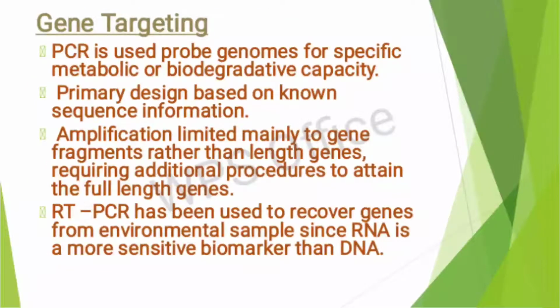The next methodology is gene targeting. PCR is used to probe genomes for specific metabolic or biodegradative capacity. Primer design based on known sequence information is used. Amplification is limited mainly to gene fragments rather than full-length genes, requiring additional procedures to attain the full-length genes. Here, RT-PCR has been used to recover genes from environmental samples, since RNA is a more sensitive biomarker than DNA.